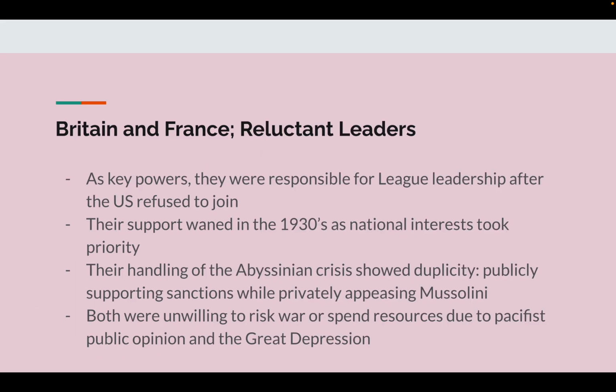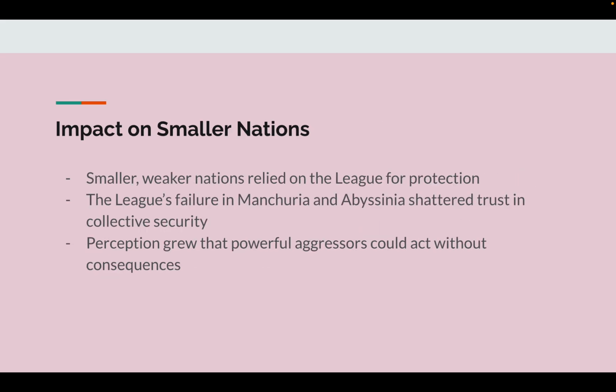Britain and France, reluctant leaders. As key powers, they were responsible for League leadership after the US refused to join. Their support waned in the 1930s as national interests took priority. Their handling of the Abyssinian crisis showed duplicity, publicly supporting sanctions while privately appeasing Mussolini. Both were unwilling to risk war or spend resources due to pacifist public opinion and the Great Depression.